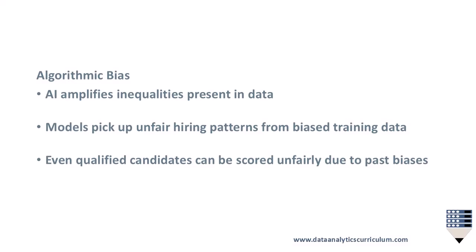Algorithmic bias occurs when AI amplifies inequalities in the data. Models can pick up unfair hiring patterns or other discriminatory trends from biased training data. Even qualified candidates may be scored unfairly due to past biases.